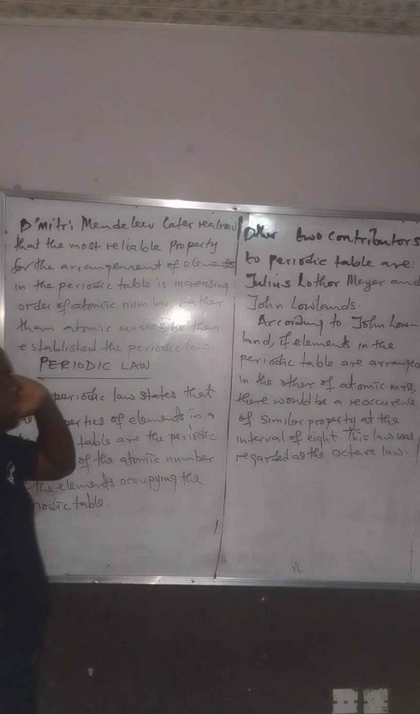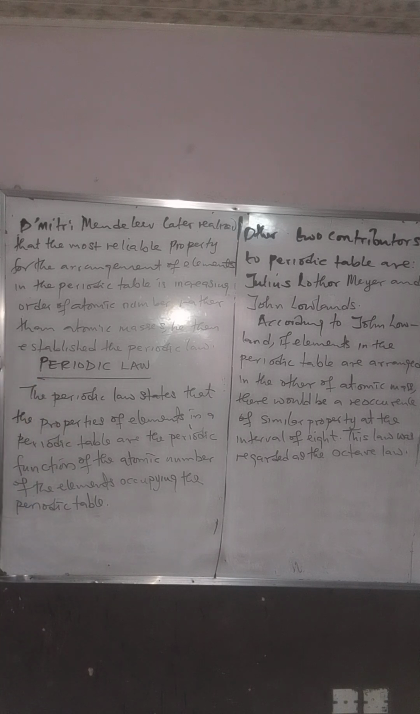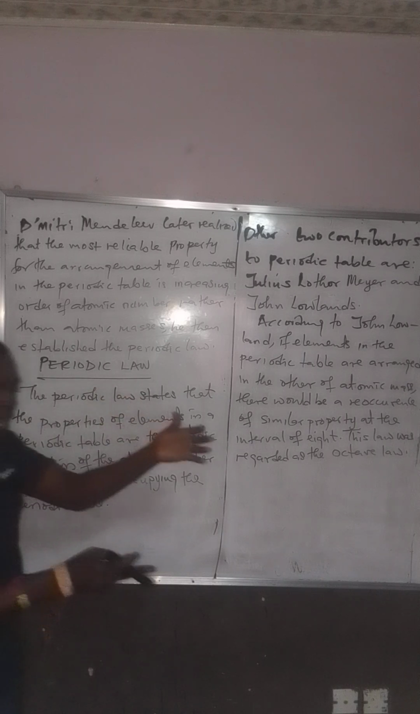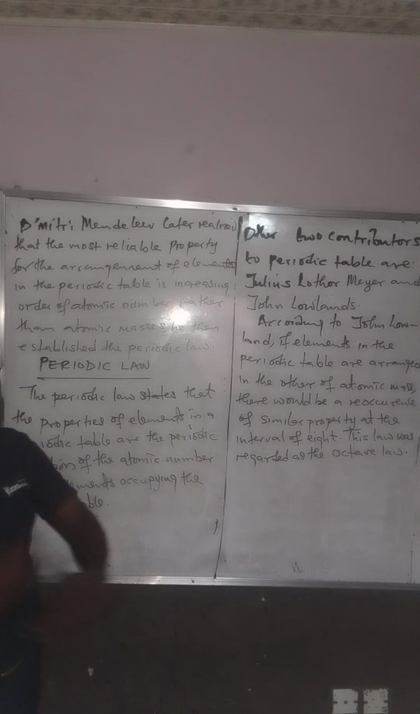Octave law provided by John Lowlands. He said that yes, he wants to support Dimitri Mendeleev by saying that elements in the periodic tables are arranged in increasing order of atomic masses. But he said if it were to be so, there will be reoccurrence of the same properties at the interval of every 8 elements. Like when you have hydrogen, helium, lithium, beryllium, boron, carbon, nitrogen, oxygen. So at every 8 interval, you'll be having the same property. So that is what he said, and that law is called what? Octave law.